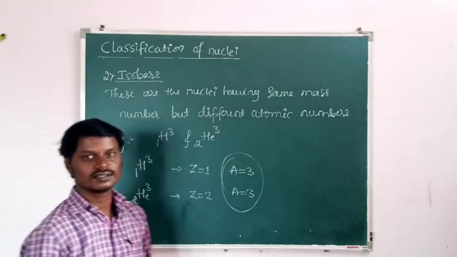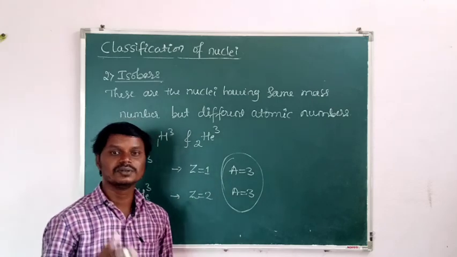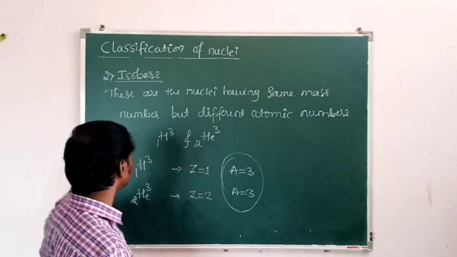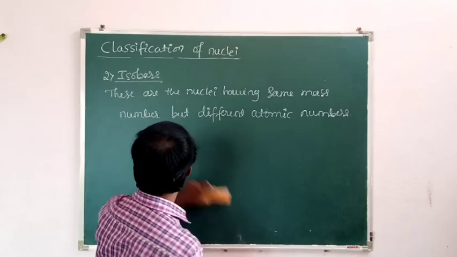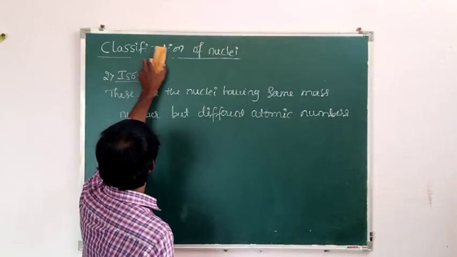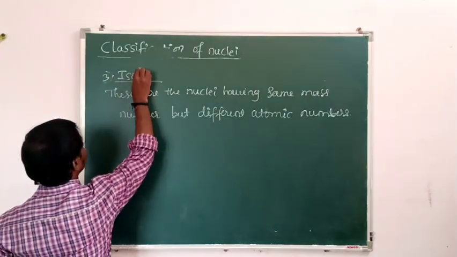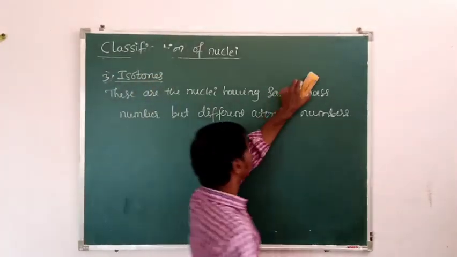Then next, isotones. What are isotones? These are the nuclei having the same neutron number but different atomic numbers. Third type, isotones.